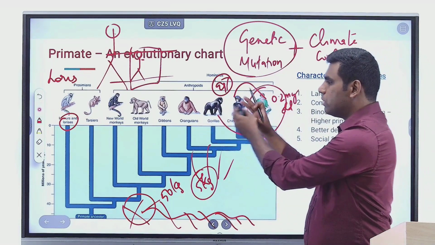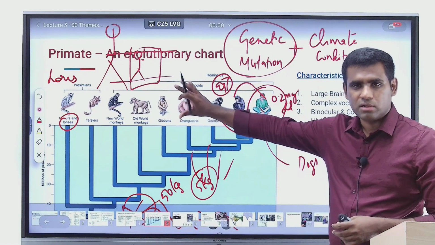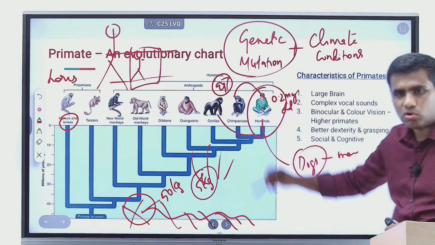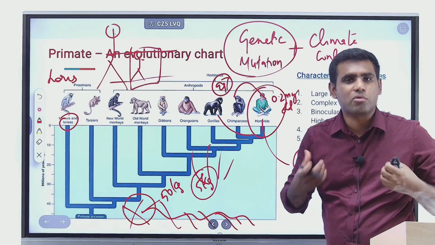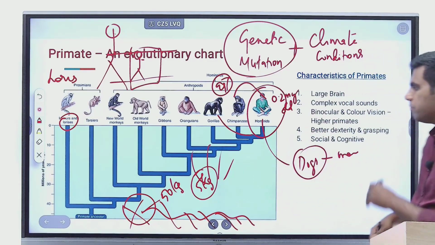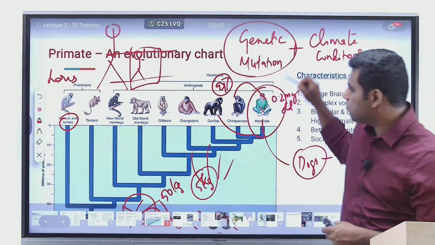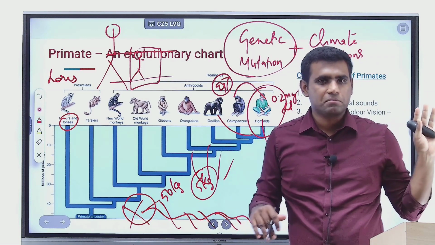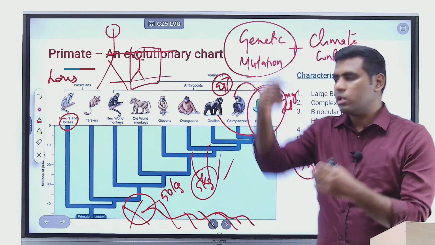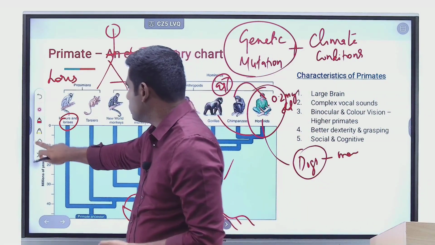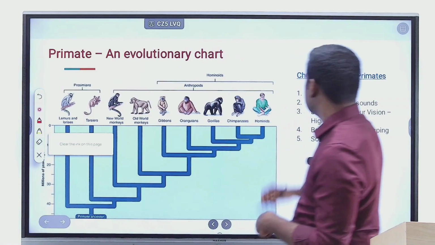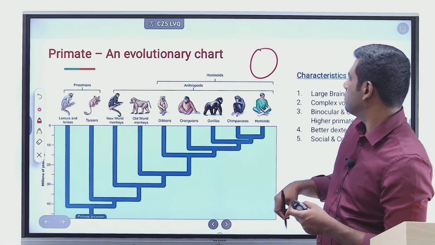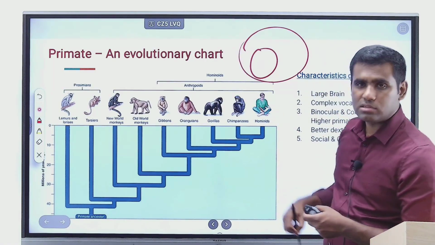That's why when the similarities are so close, we call them an order, right? But we understand that dogs are also mammals, human beings are also mammals, because both of us have mammary glands, milk producing glands, right? So that's why we would categorize dogs, human beings, chimps, lorises all under one category called mammalia, right? So you can imagine it like this. The best way to imagine this is, order is a set, okay? Order is a set which is a subset of mammals.